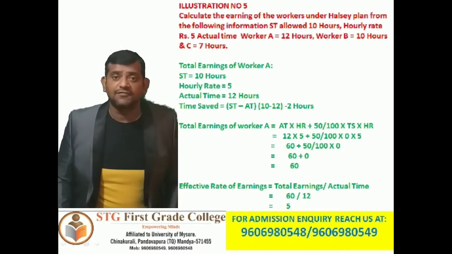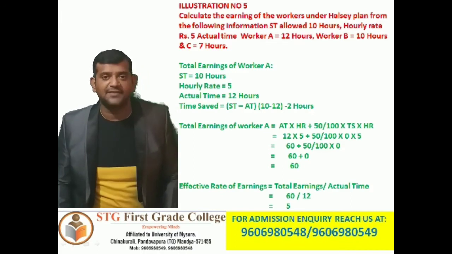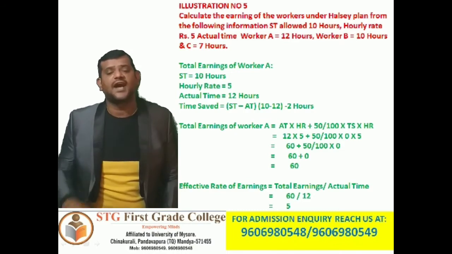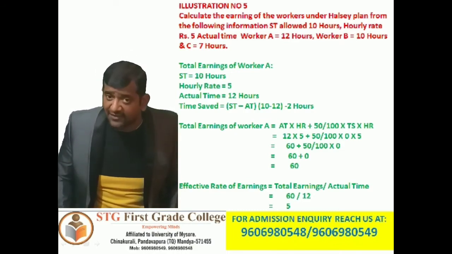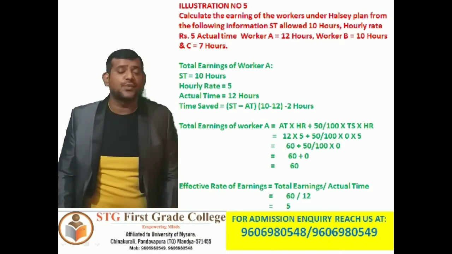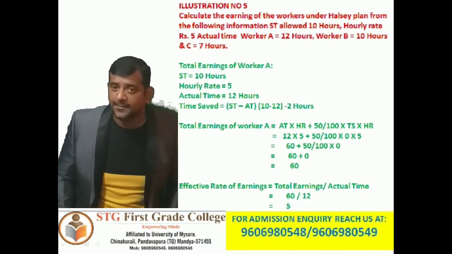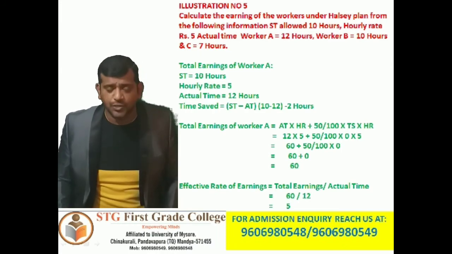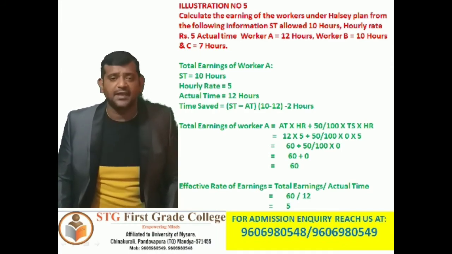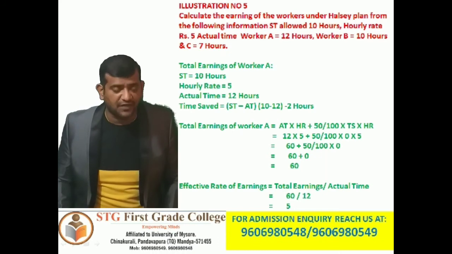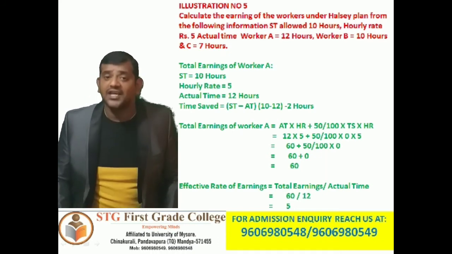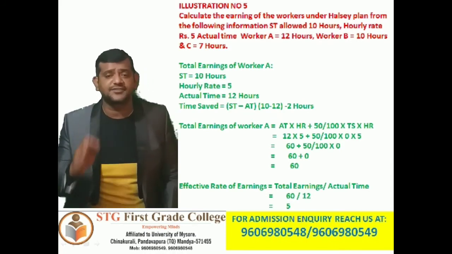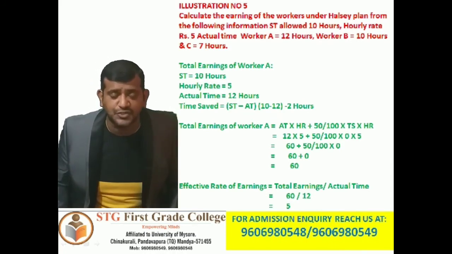Calculate the earning of the worker under Halsey plan from the following information. Standard time allowed 10 hours, hourly rate rupees 5, actual time taken by worker A 12 hours, worker B 10 hours and worker C 7 hours. So total earning of worker A, standard time equals 10 hours, hourly rate is 5, actual time is 12 hours. Time saved, that is standard time minus actual time, 10 hours minus 12 hours, so that is minus 2 hours.